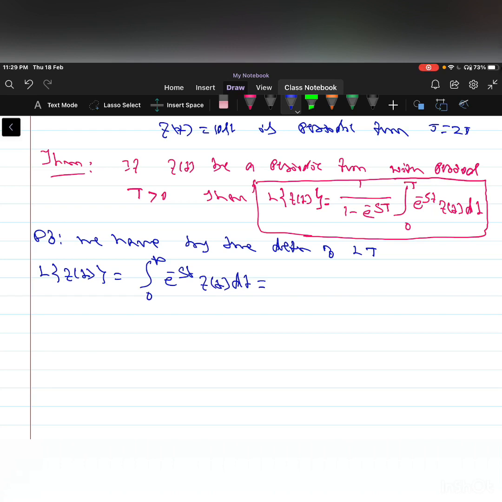So this can be written as integration from 0 to infinity e power minus su into f of u du. We have taken the transformation small t is equal to u.